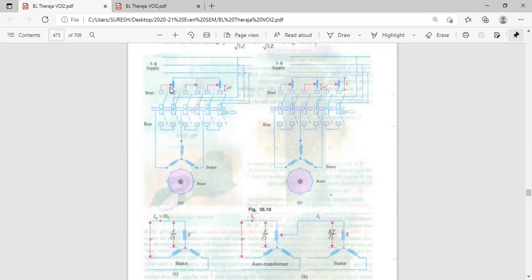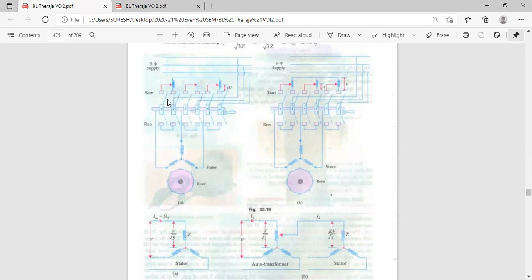The diagram like this is the auto transformer winding. This is an auto transformer winding. This is the auto transformer winding. So these windings will be connected in series with these three windings.